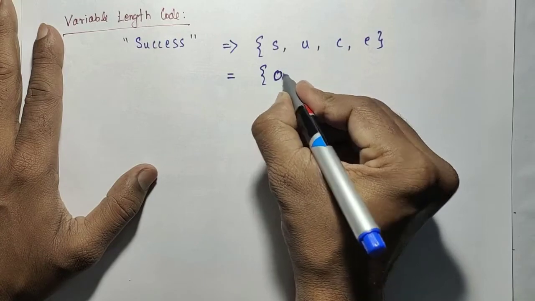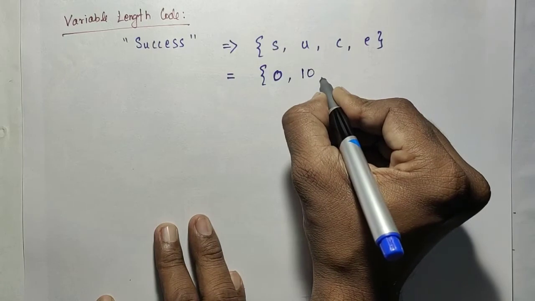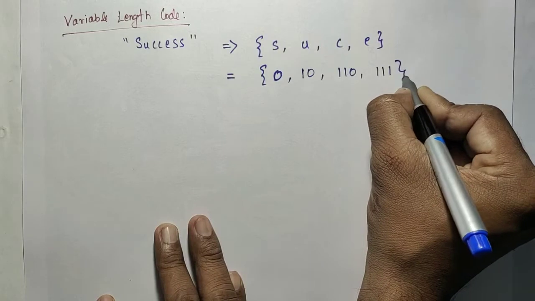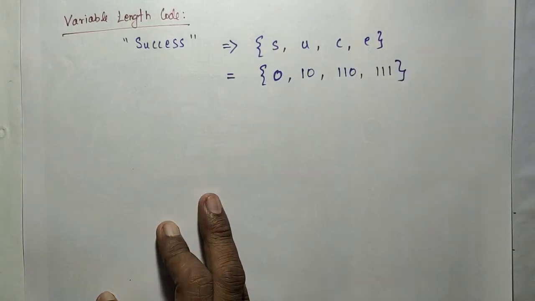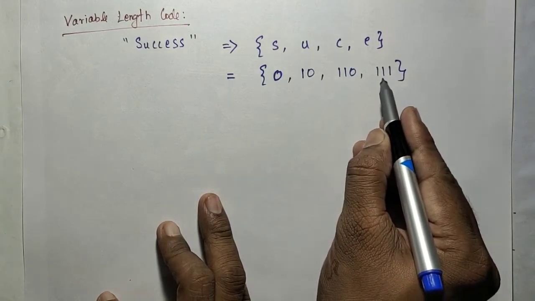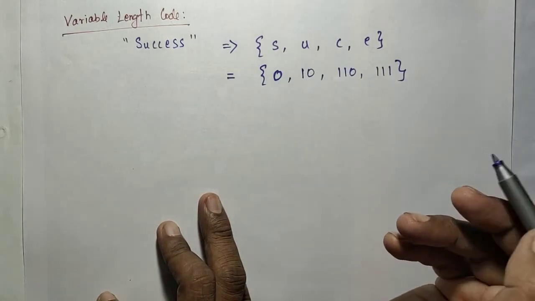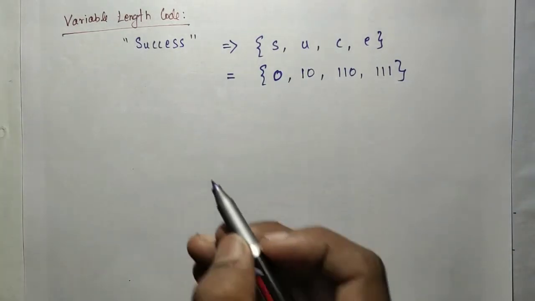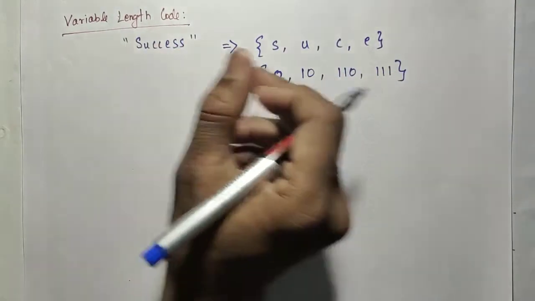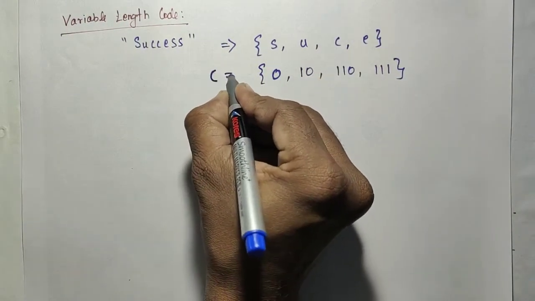Like 0, and then 1 1 or 1 0, and then 1 1 0 and 1 1 1, like that I have generated. So 0, 1 0, and then 1 1 0 and 1 1 1. So this is a 3 bit, and then a 2 bit, and then 1 bit. Now each code word is going to be substituted here. This is a variable length code.